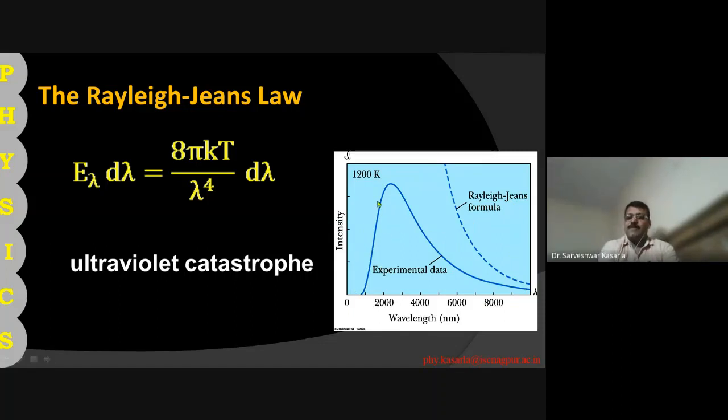by Wien's law. But there is no single formula to explain the nature of black body radiation, and that is done by quantum mechanics. That was invented by Planck's law, that is Planck's radiation law. What Planck says, the quantum law, is that radiation is emitted in the form of quanta. So that is given by Planck's law. Let us see Planck's radiation formula, which is applicable to the entire region of black body radiation.